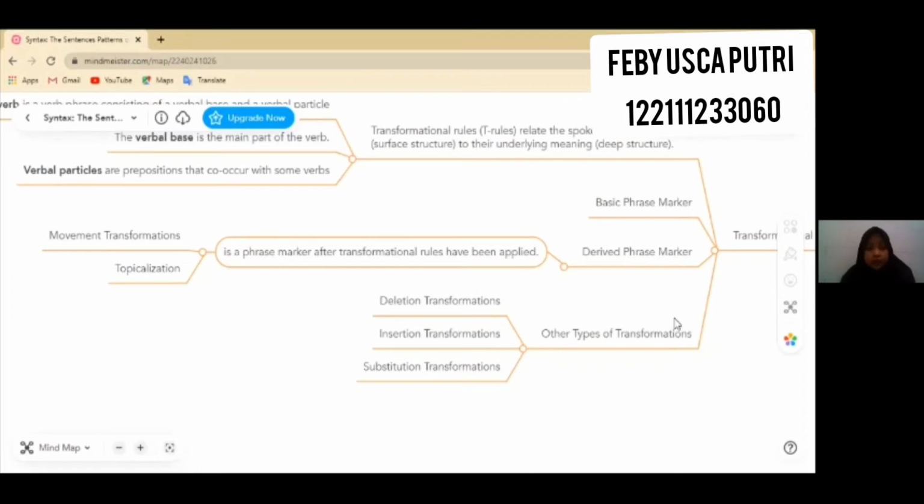Substitution transformation: the only substitution transformations are those that substitute a pronoun for some other part of speech or syntactic category. For instance, "Anthony thought that Anthony was the best" can become "Anthony thought that he was the best." This substitution of a pronoun is called a pronominalization transformation. Like all transformations, it does not change the meaning.